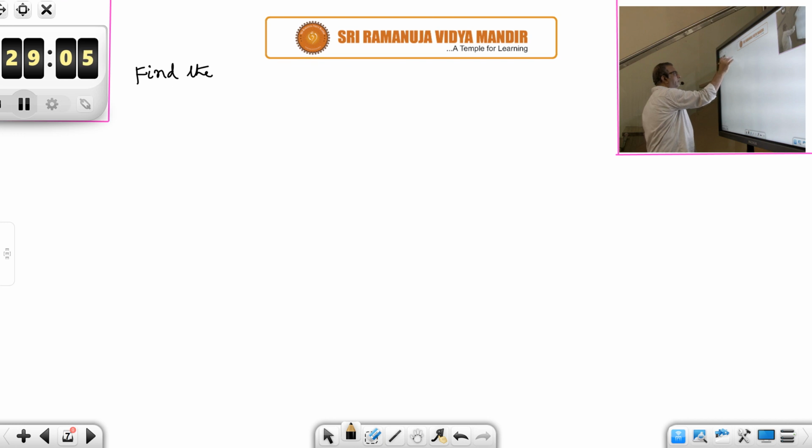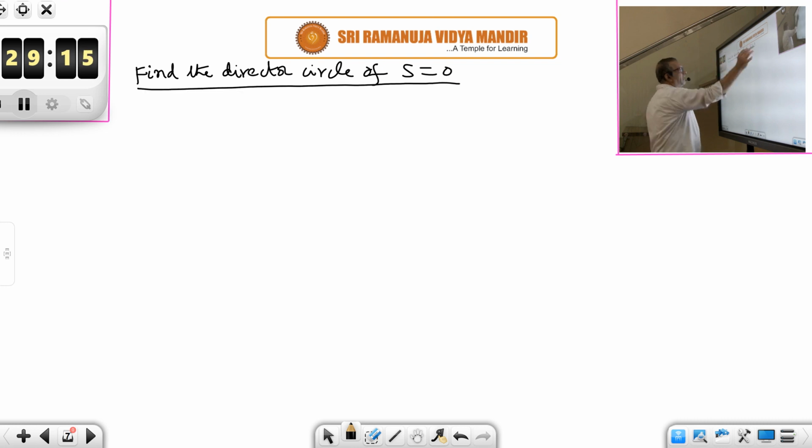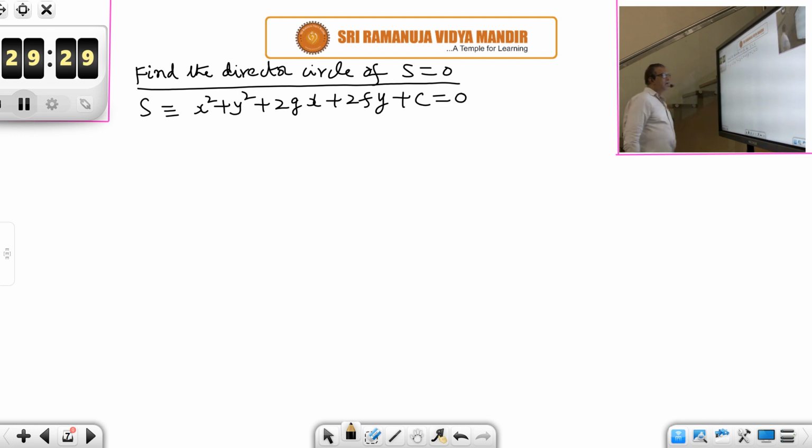Find the director circle of S = 0. What is S = 0? x² + y² + 2gx + 2fy + c = 0. Director circle means locus of the point of intersection of perpendicular tangents. Remember that. Director circle is nothing but the locus of the point of intersection of perpendicular tangents.